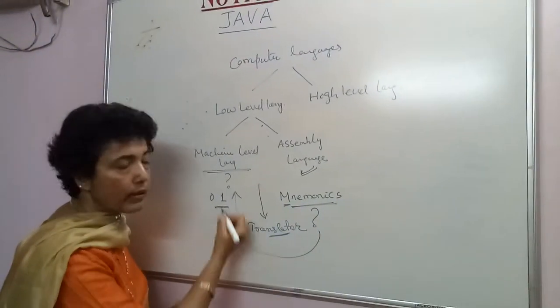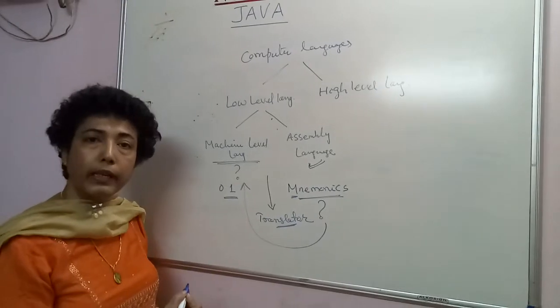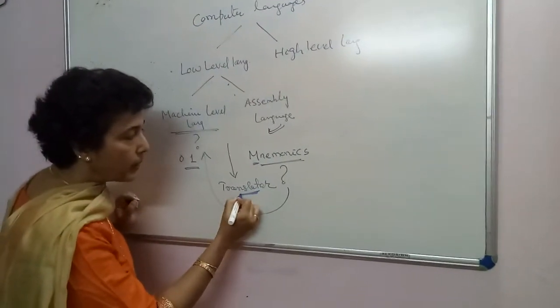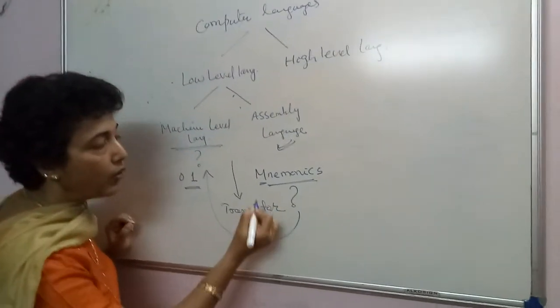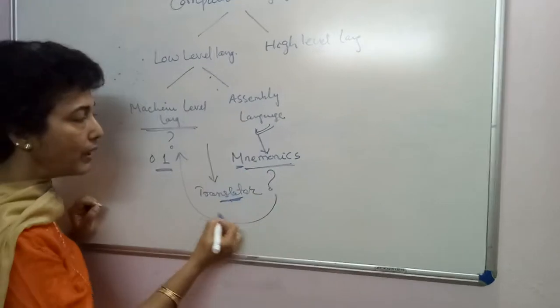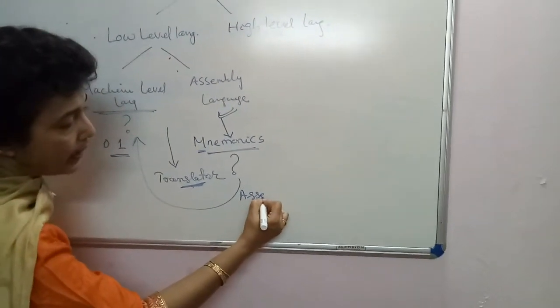And once this translation or conversion is over, the computer could execute this code. The translator program that was developed for converting assembly language, that is the mnemonics, into machine code is known as assembler.